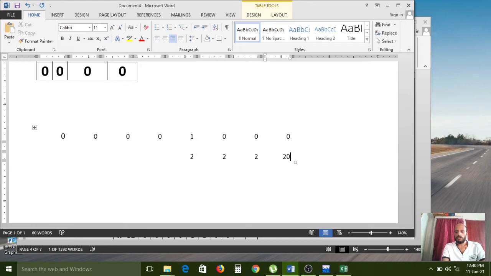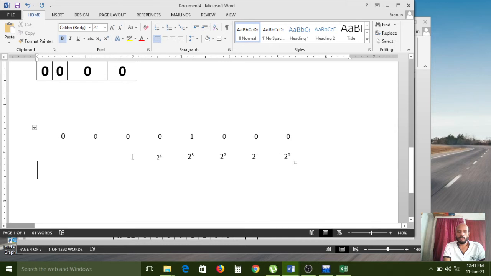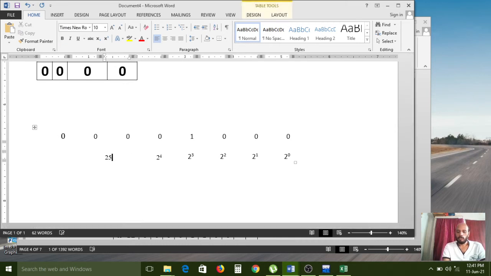2 power 0, 2 power 1, 2 power 2, 2 power 3, 2 power 4, 2 power 5, 2 power 6, 2 power 7.